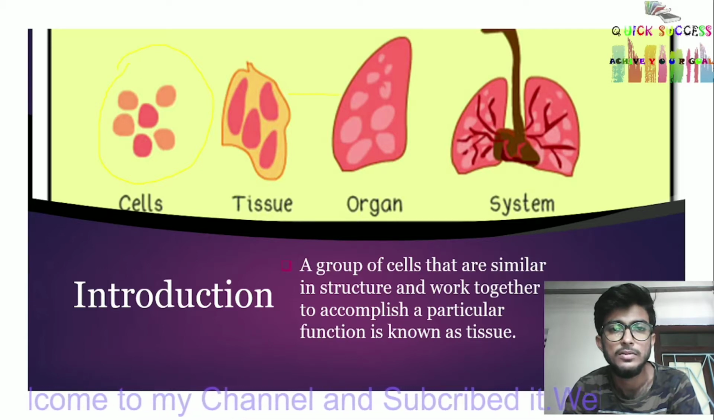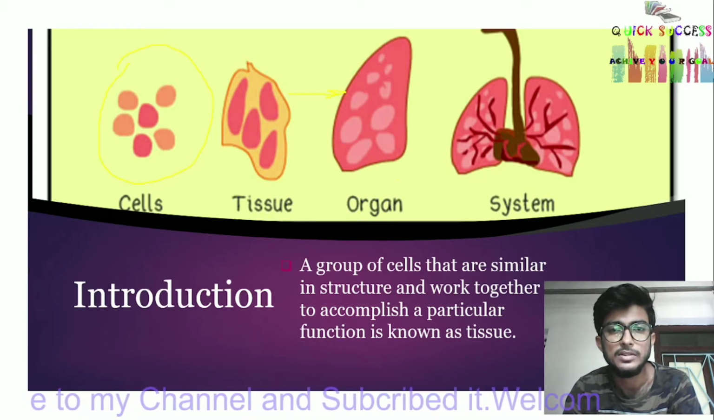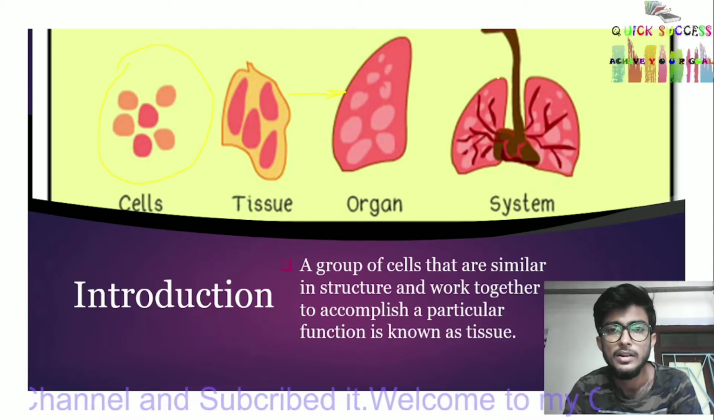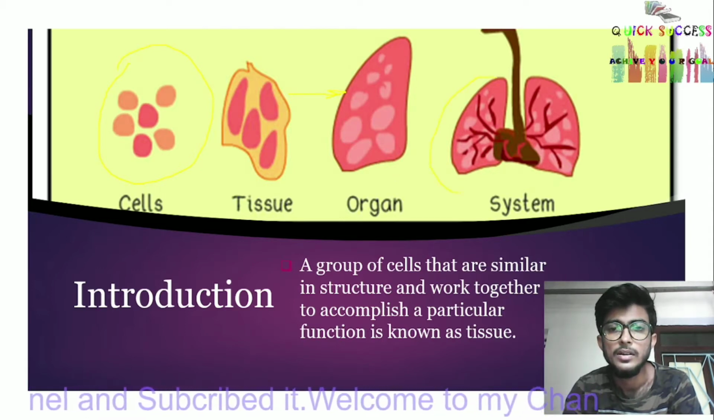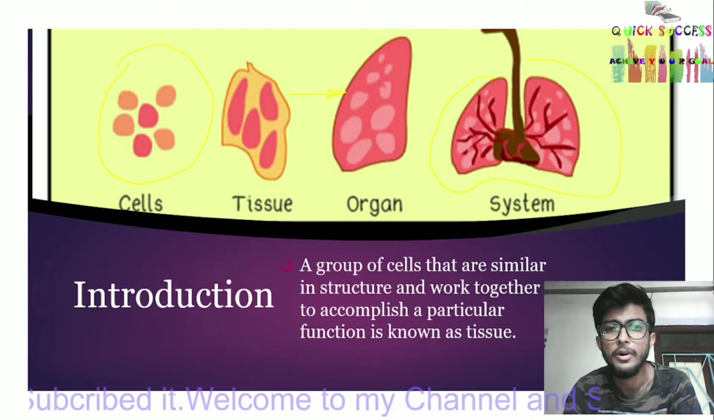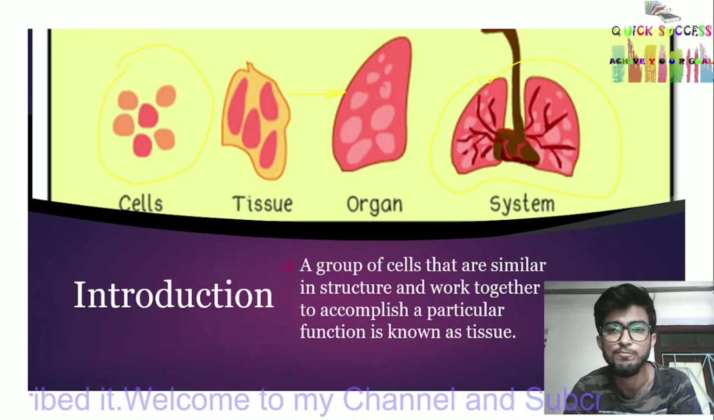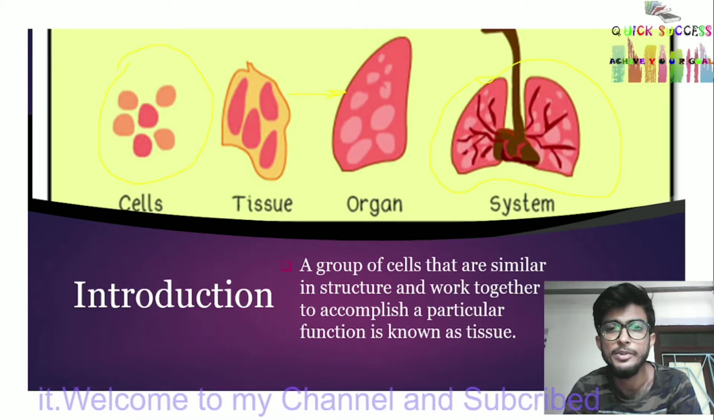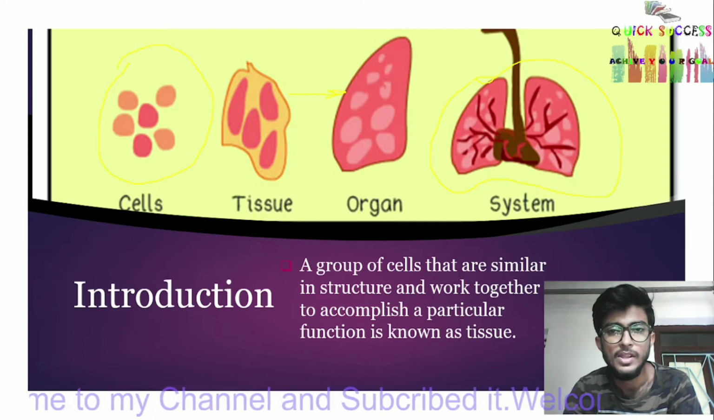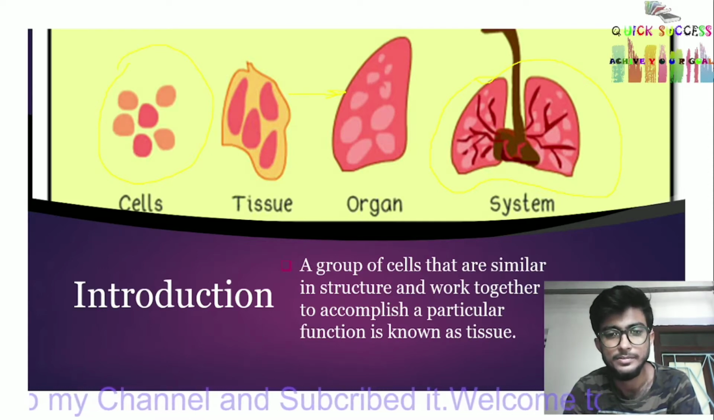All tissues working together for a particular function are called an organ, and organs that are similar and structurally work together are called an organ system, like the respiratory system, reproductive system, and other organ systems.